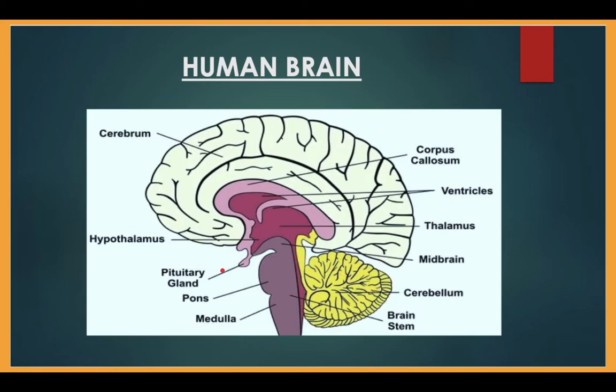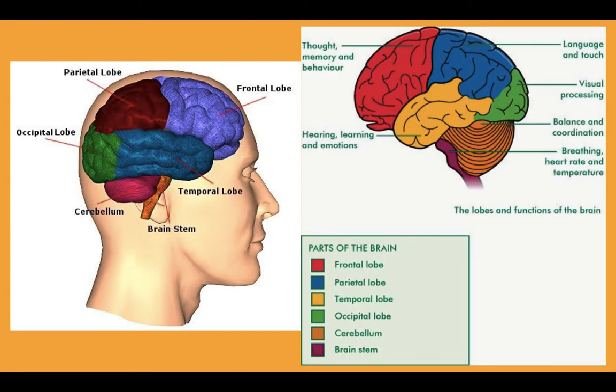The pituitary gland, as well as the hypothalamus and thalamus, are also involved in chemical control and coordination, and the corpus callosum is one of the parts of this midbrain portion. These are the ventricles, which are present as different sections in our brain. Now let's get to know the brain and its different parts with their functions.